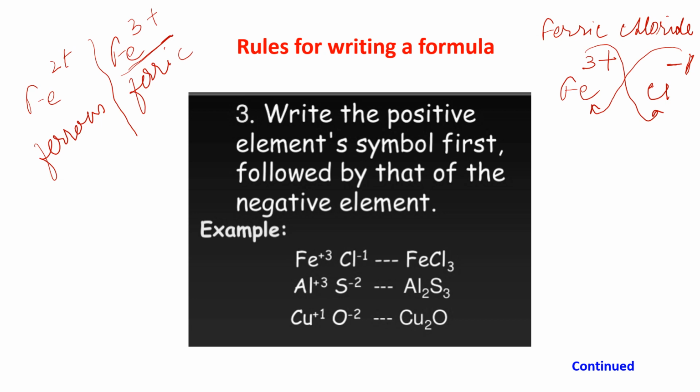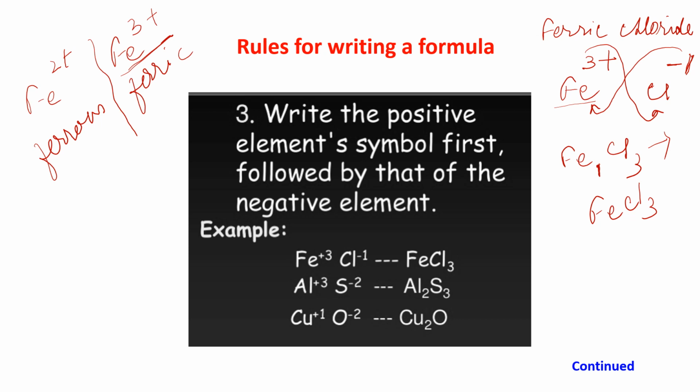So what actually is the third rule saying? First you write down the positive one. I have written the Fe3+ first, and then you write down the Cl minus. Now crisscross. This 1 will come with Fe and 3 will come with Cl. My formula is FeCl3. I am not writing 1 here. If you write it, it's not wrong, but generally we are not writing 1.